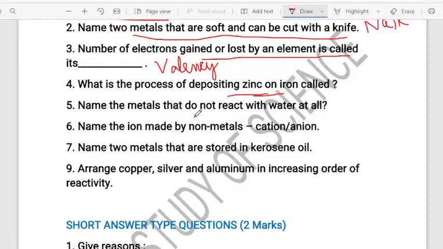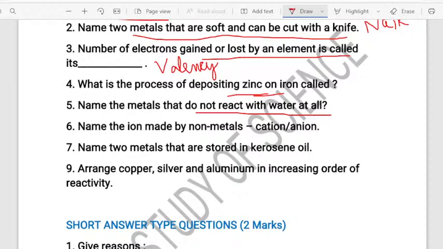Name the metal that do not react with the water at all. The next question, name the metal that do not react with water at all. So most of you are giving an answer as copper, silver, gold. Yes. Along with this, one more metal is there, because you have learnt about the reactivity series.